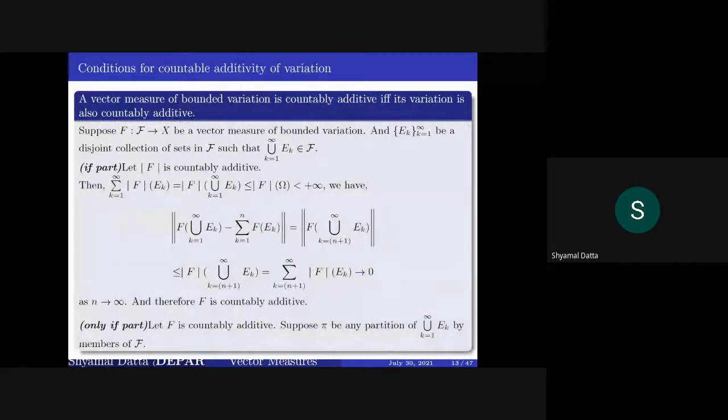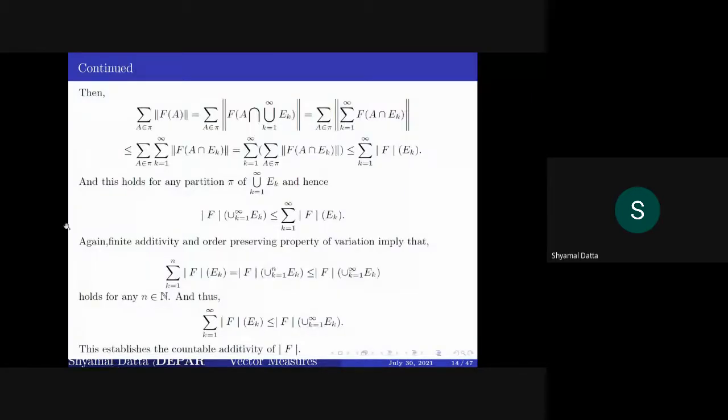For the other part, if f is countably additive and you are going to prove that variation is also countably additive, you take a partition of the union of e_k by members of script F. Okay, then you calculate this summation over A belonging to pi of norm of f(A).